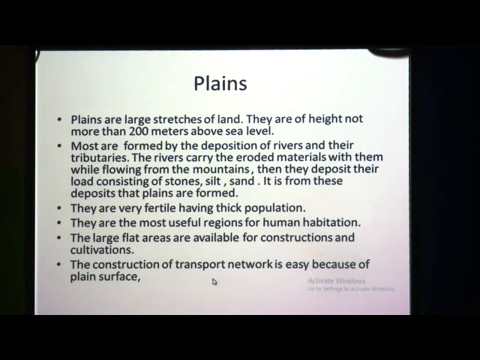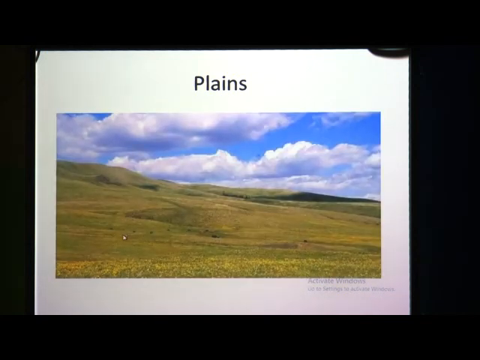The construction of transport network is easy because of the plain surface. Okay, because of this plain surface, transport network is easy. Again, constructions, cultivations, everything becomes easy. So, there is much population on the plains compared to mountains or plateaus. This is the picture of plain. Okay, it is a large land, flat land.